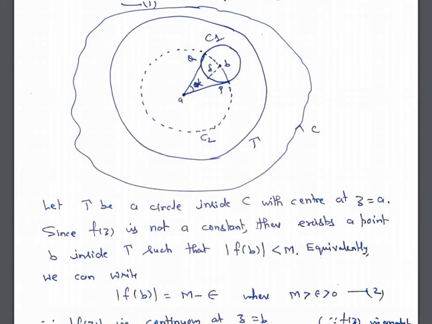Now suppose that gamma is a circle inside C with center at z equal to a.